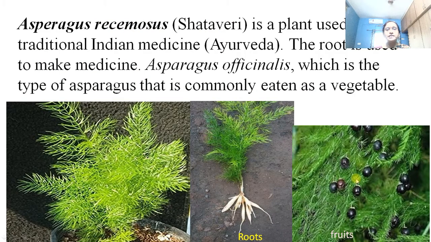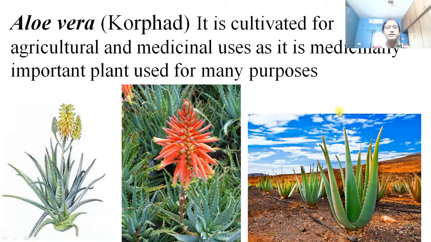This is Asparagus racemosus, shatavari. These are the roots of this Asparagus racemosus plant, and these are the fruits of this plant. It is a plant used in traditional Indian medicine, in Ayurveda. The roots are used to make medicine. Asparagus officinalis is the type of asparagus that is commonly eaten as a vegetable also. That is about asparagus. Then this is the aloe vera or korfad.